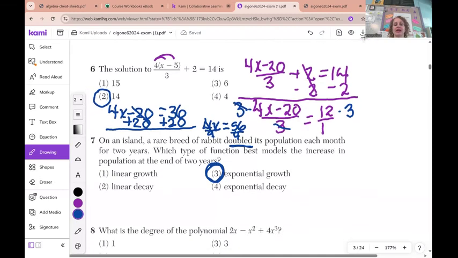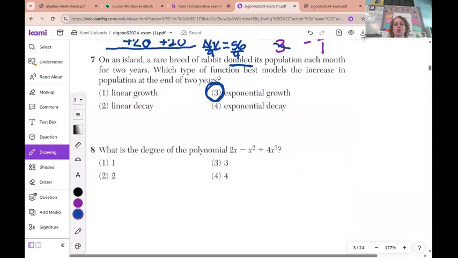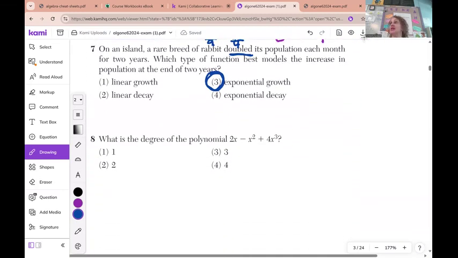And the last one here, it wants the degree of the polynomial. The degree is the highest power. So what's the highest power in this problem? The highest power is a 3. So the degree would be 3.